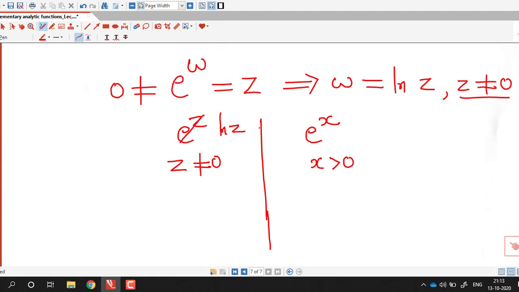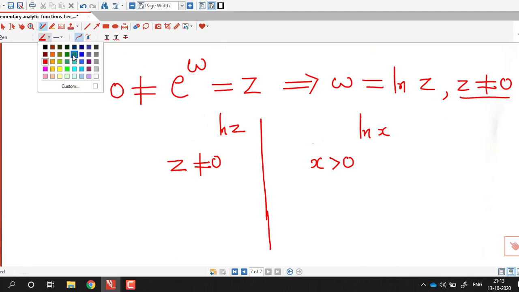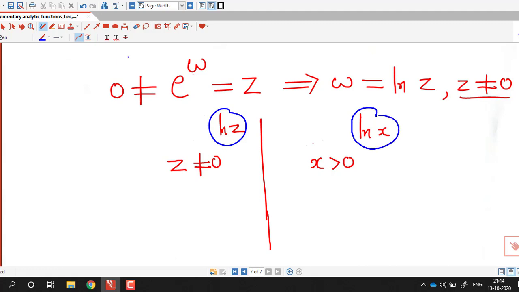Sorry, this is log z and log x. Difference between complex logarithmic function and real logarithmic functions. So log z is defined for every non-zero complex number. Log x is defined only for positive real numbers.